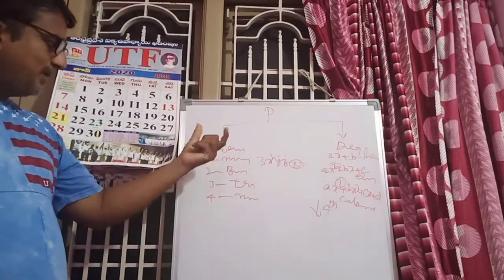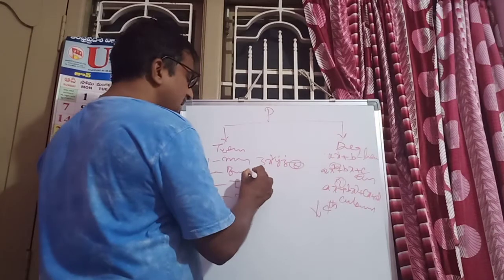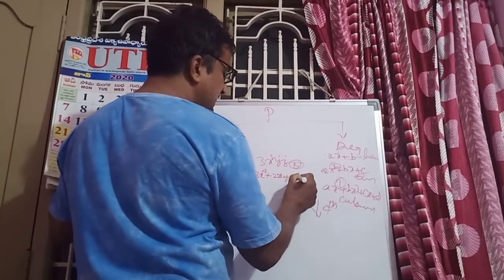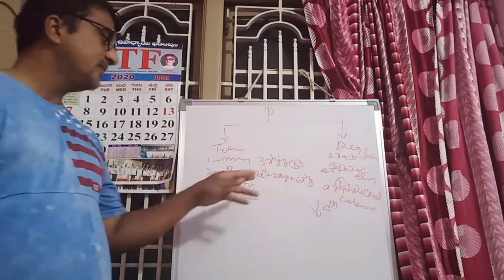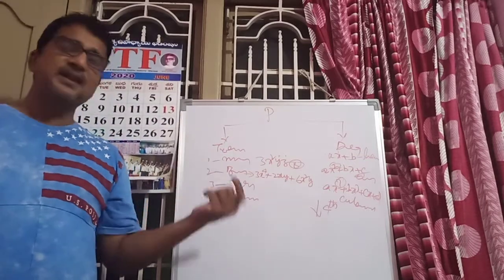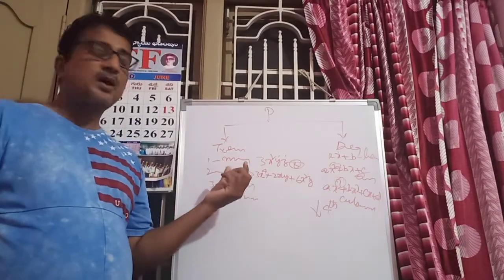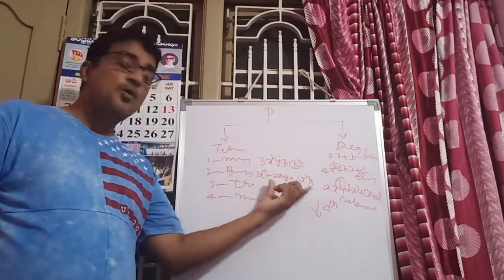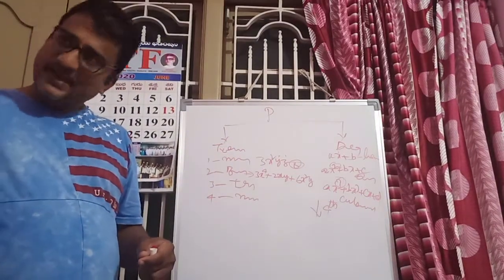Except monomial, remaining all are same. Suppose a binomial, 3x power 4 plus 2xy plus 6x square y. Whether it is a binomial, trinomial or monomial, in these three the process is the same. How can you calculate the degree of the polynomial? First of all, calculate the degree of each term. Here, how many terms? 3 terms. You must calculate the degree of each term.